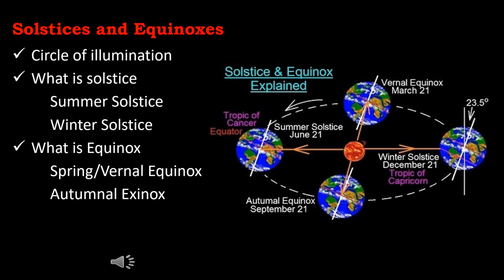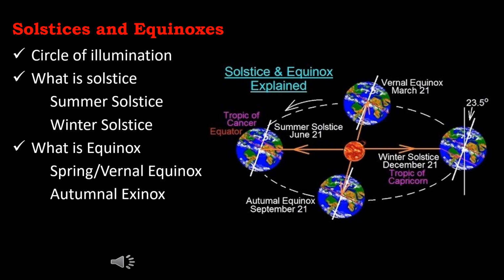On December 22, the southern hemisphere is tilted towards the Sun, while the northern hemisphere is tilted away from the Sun. This day is known as the winter solstice. It is summer in the southern hemisphere and winter in the northern hemisphere.